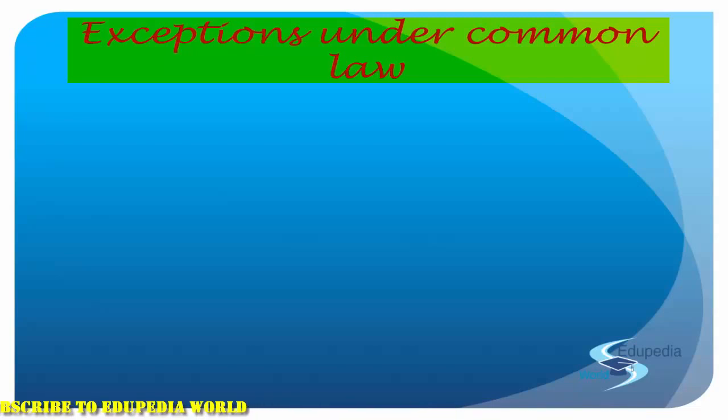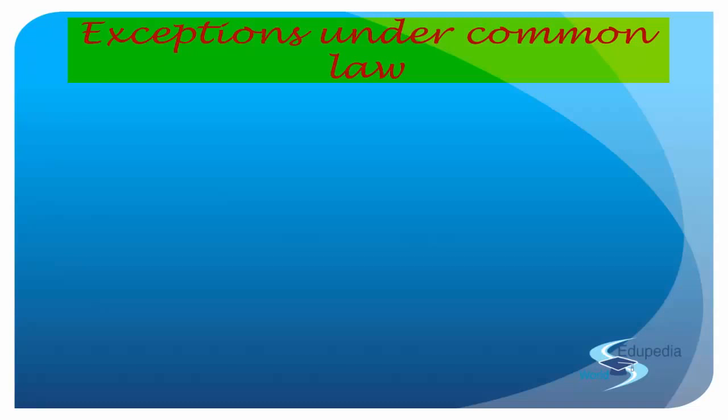They can be directors who have a majority share in the company, and they misuse their power for their personal gain. These things can happen. Thus, to protect the minority interest, certain exceptions to the majority rule have been given in the common law, right?